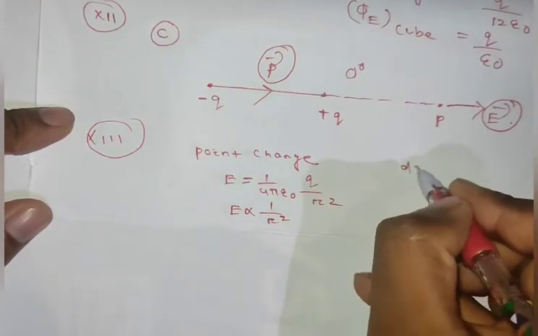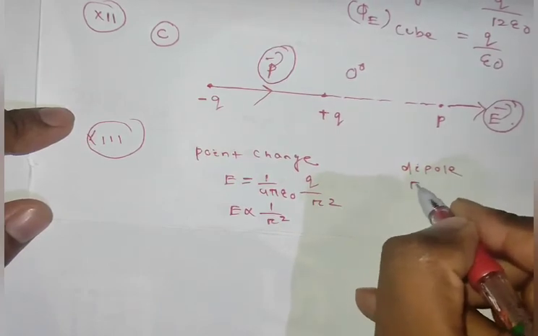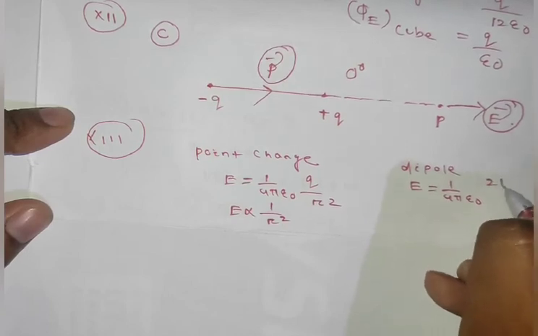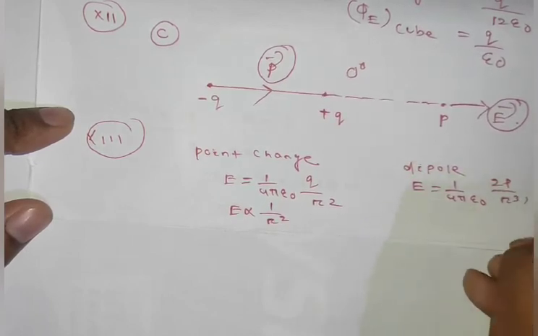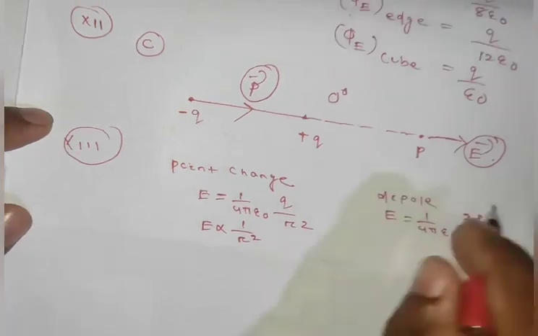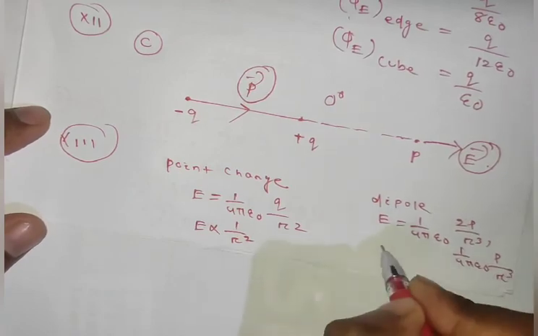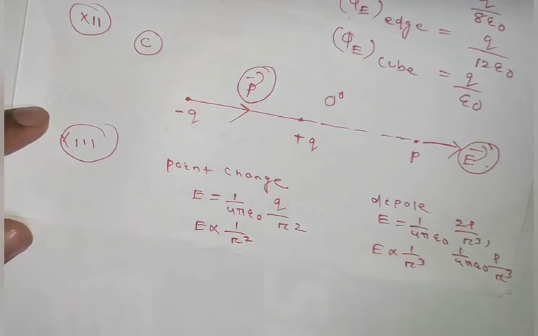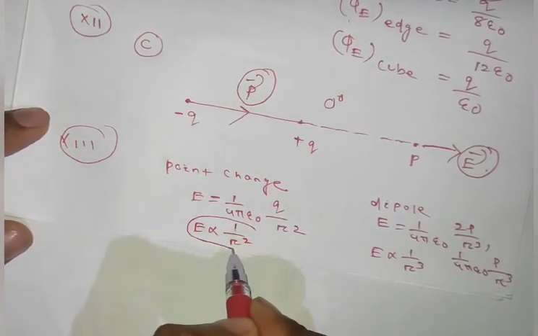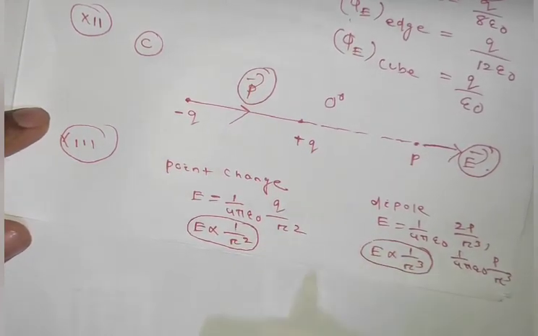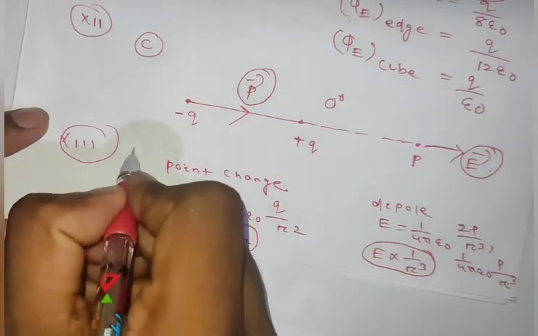And due to a dipole, the electric field is 1 by 4 pi epsilon, 2p by r cube, or on the equatorial line it's 1 by 4 pi epsilon, p by r cube. So it is simply inversely proportional to the cube of the distance. So due to a point charge, E is inversely proportional to r square. For a dipole, E is inversely proportional to the cube of r. So the correct option will be option B.